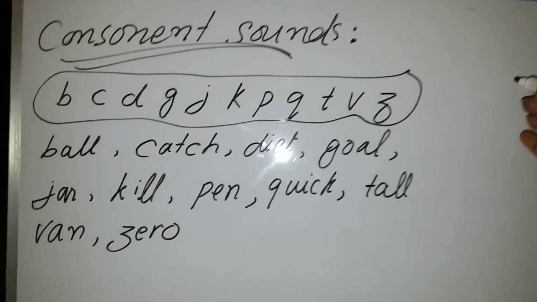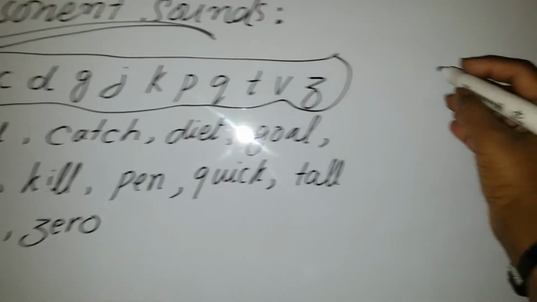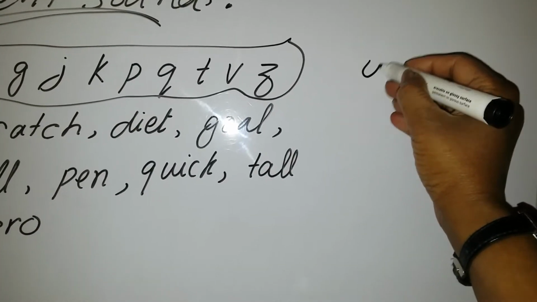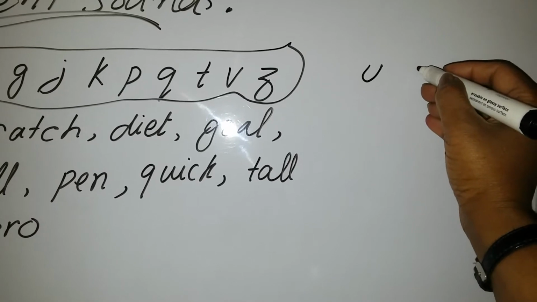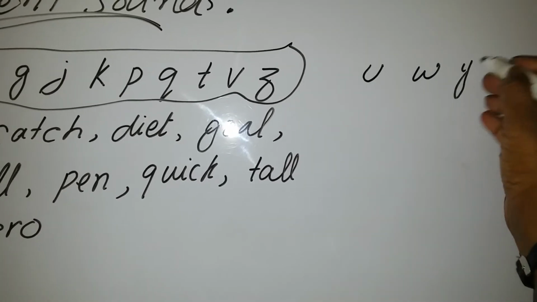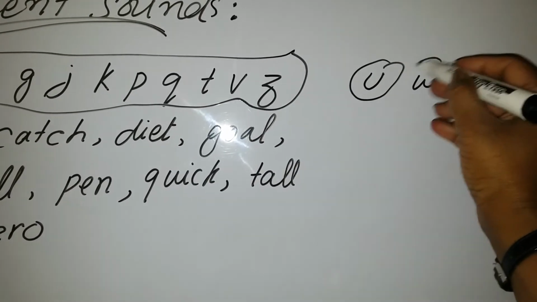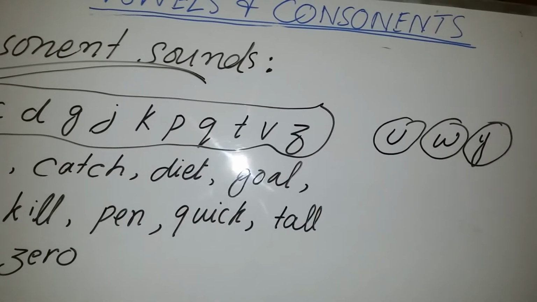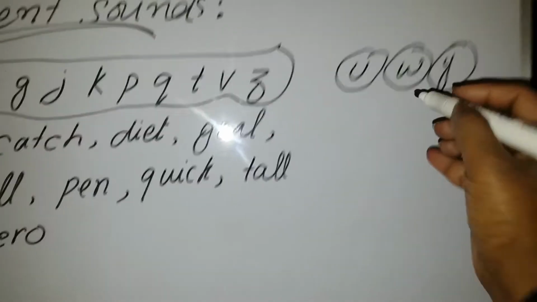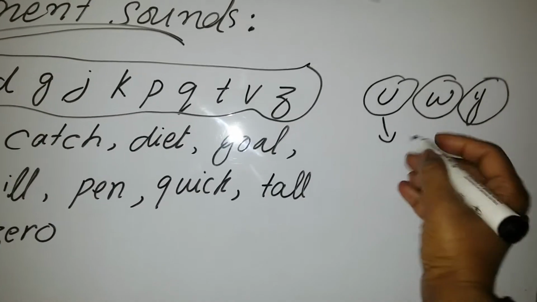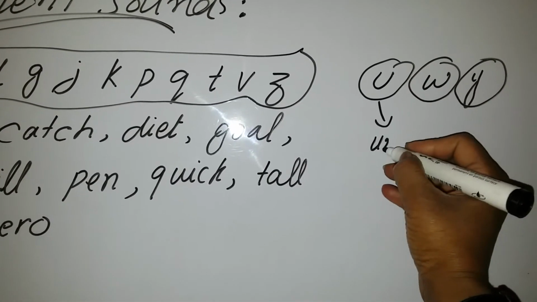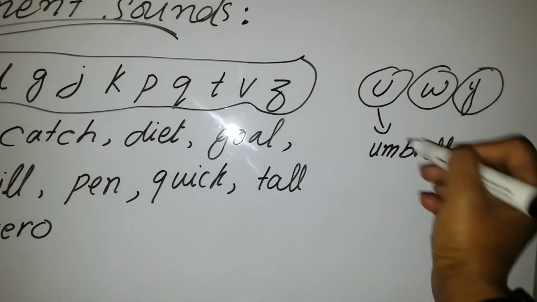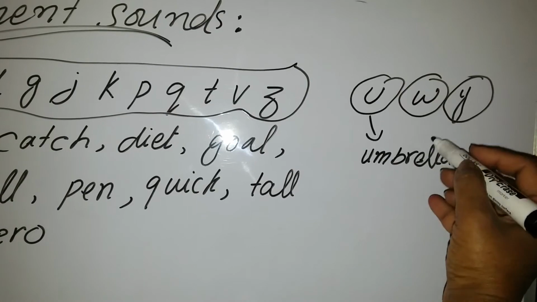And if we look at these alphabets, which are U, W and Y, these three alphabets are consonants as well as vowels. When it gives you the sound of oo, for example, umbrella, now it is a vowel.